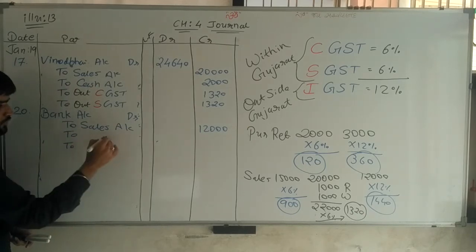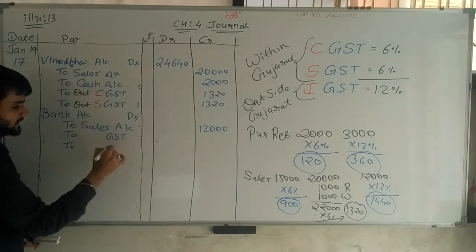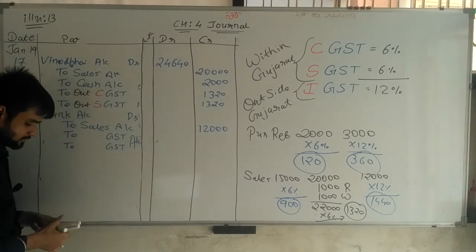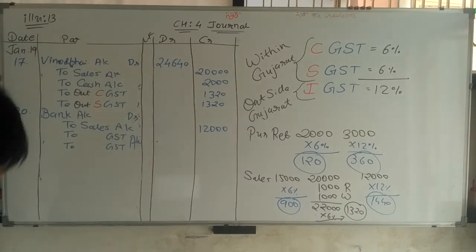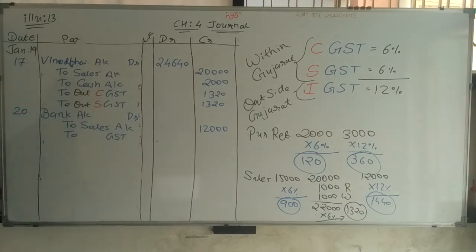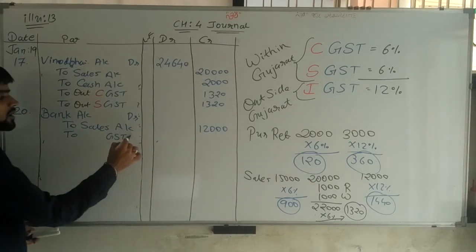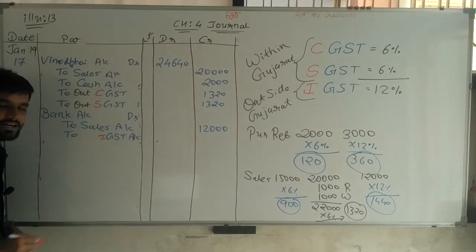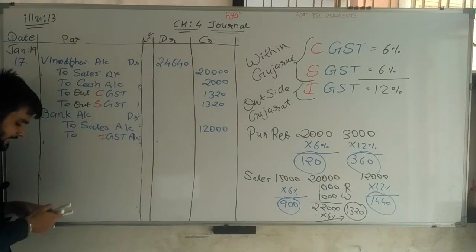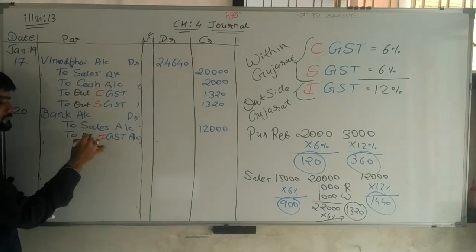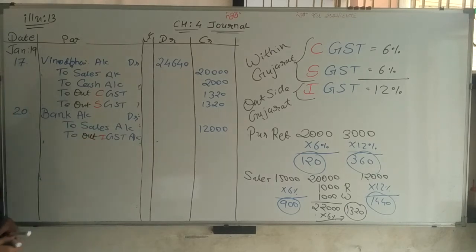To GST account. Sir, here only one GST is considered, because out of Gujarat, that is IGST. And here it's a sale, so output IGST account.